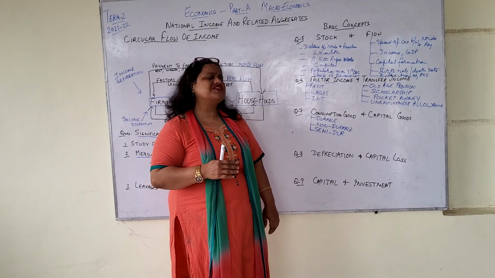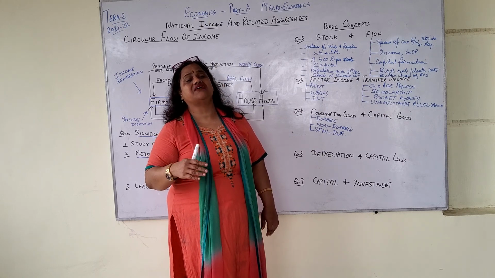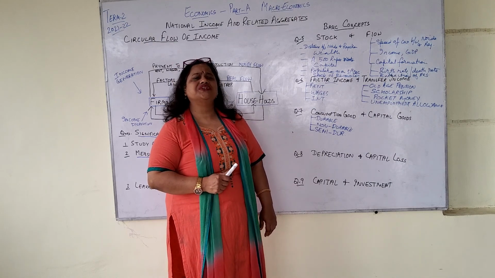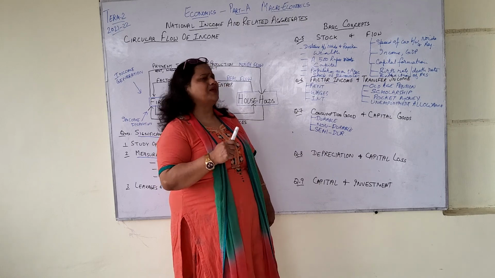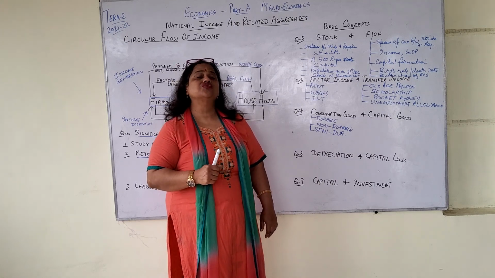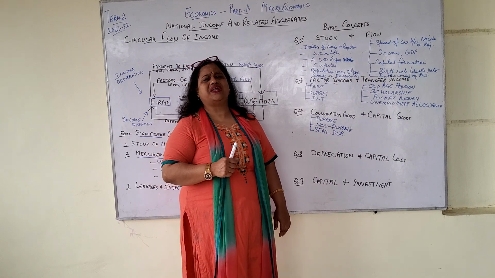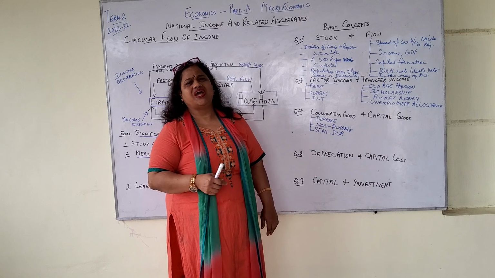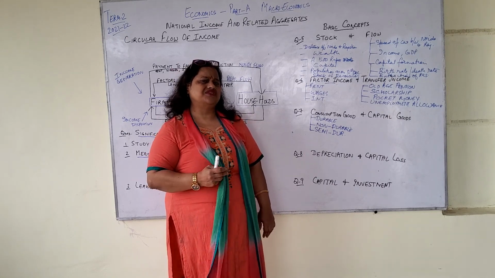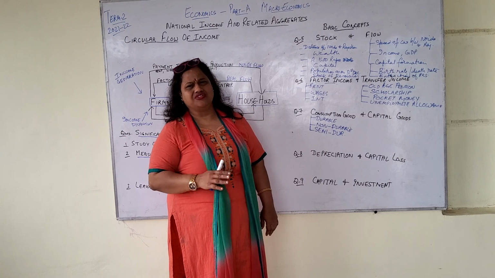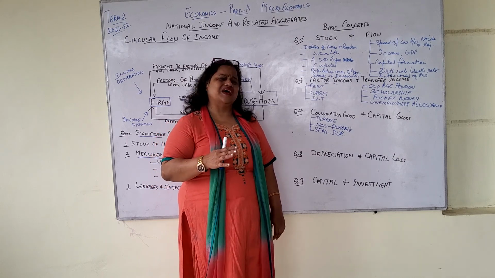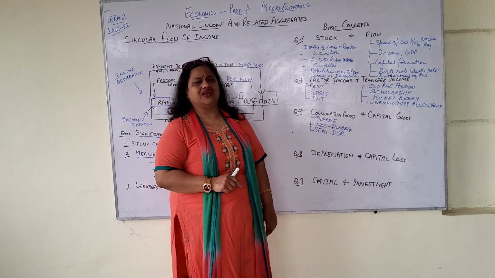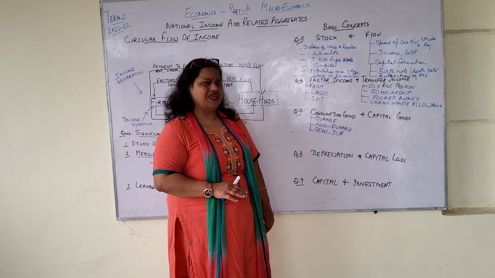So you can get services from durable goods again and again every year over a period of time. Durable goods are the goods which continue to give services, but non-durable goods are also called single-use goods. Non-durable goods are perishable, single-use, they get consumed and finished once you use them. Bread, butter, all the food. That is why they are called single-use goods, because they are consumed in one go.